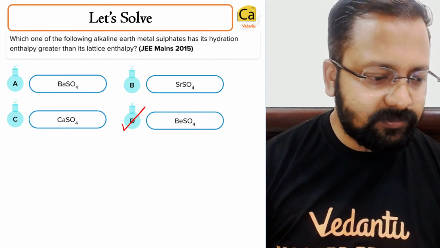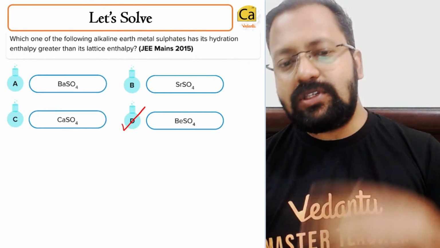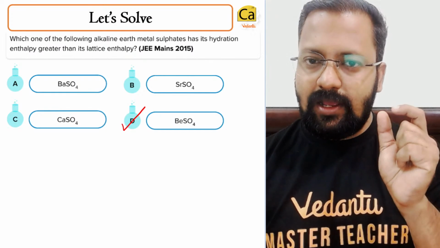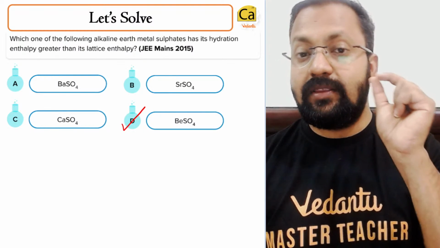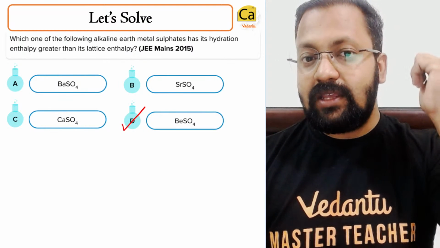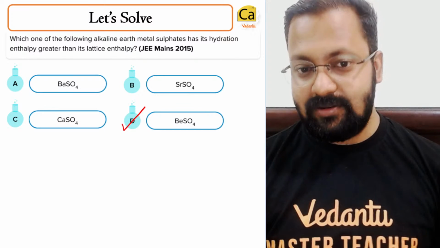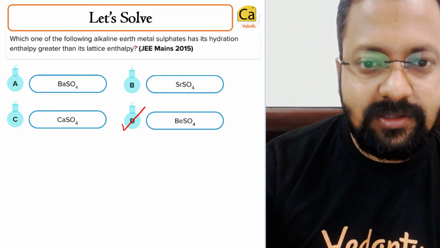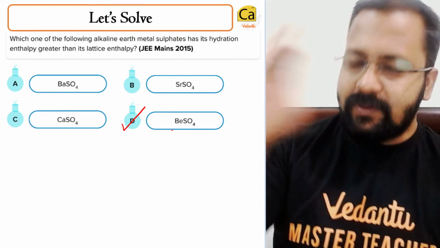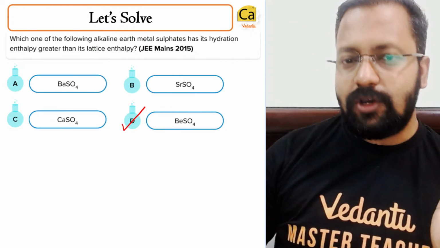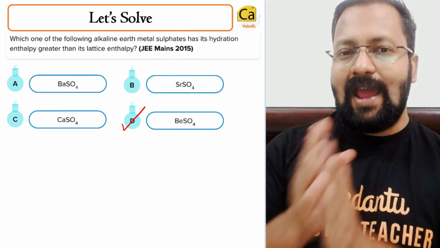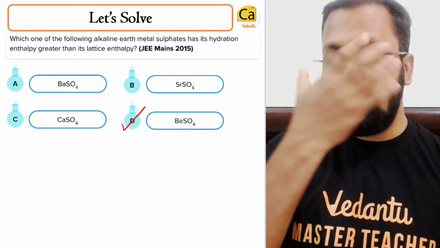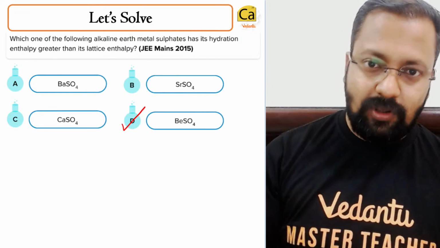The right answer is BeSO4. Due to the small size of beryllium, the lattice energy is high, but I would say the hydration energy is even higher. In the previous question we saw that as you go down the group, the hydration enthalpy becomes so small that the substance does not dissolve.